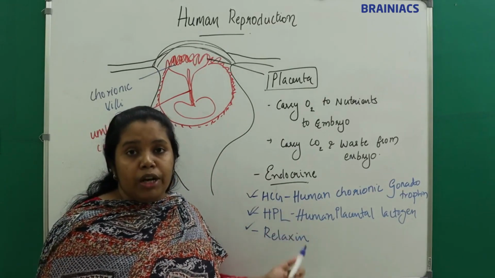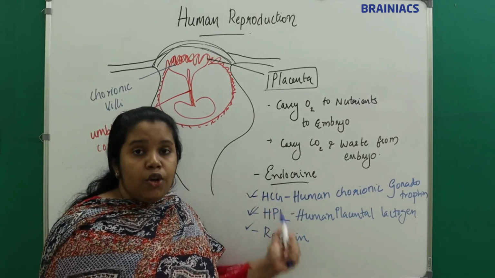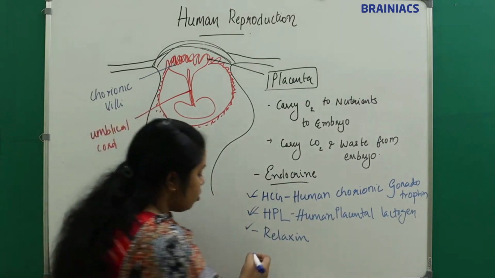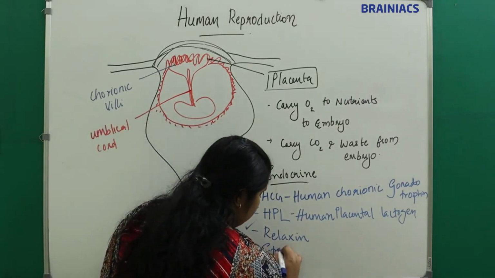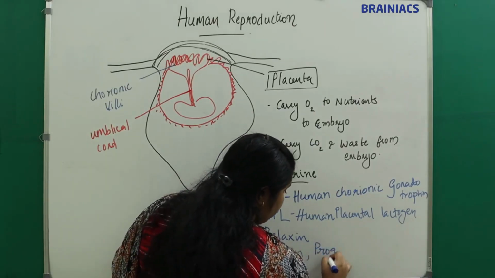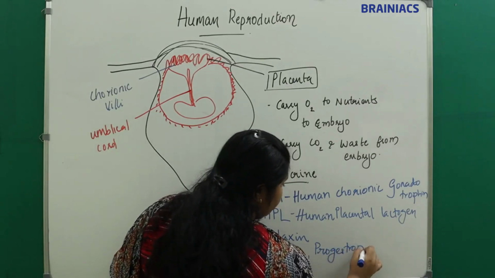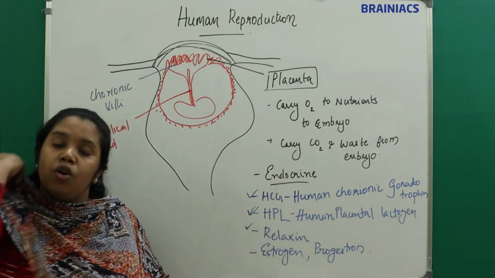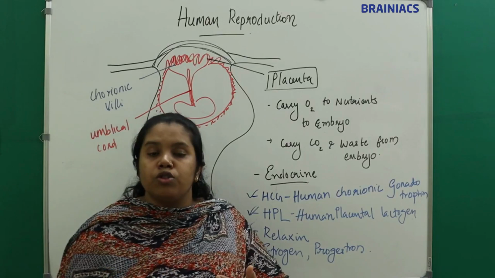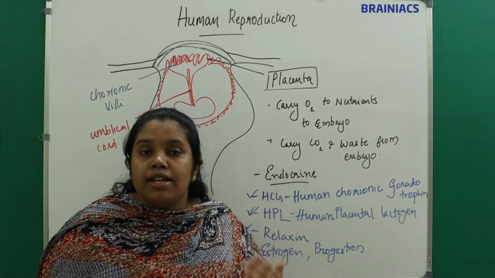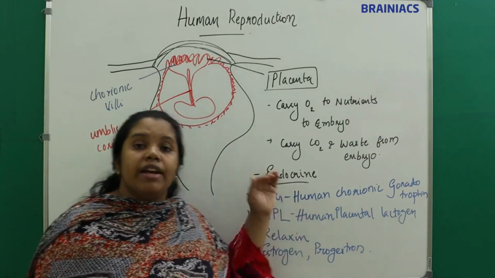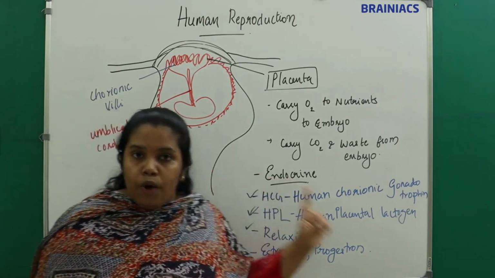What is HCG? Human chorionic gonadotropin. What is HPL? Human placental lactogen, right? Then relaxin. Along with these three, it will also secrete the other ovarian hormones like estrogen and progesterone. Remember that the level of estrogen, progesterone, prolactin, the various endocrine hormones, will be very, very high during pregnancy.